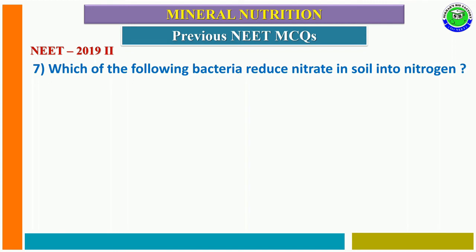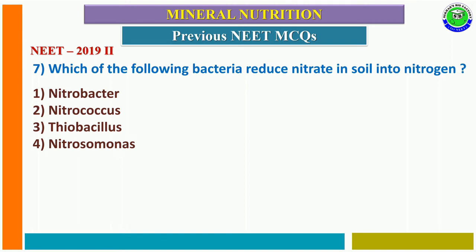Question number 7 from NEET 2019 phase 2. Which of the following bacteria reduce nitrate in soil into nitrogen? The first option Nitrobacter, second option Nitrococcus, third option Thiobacillus, and fourth option Nitrosomonas.